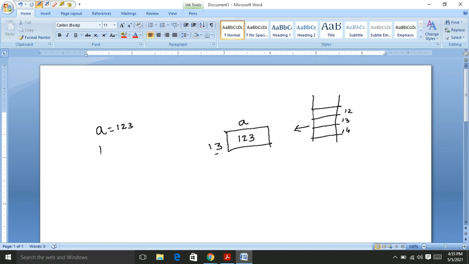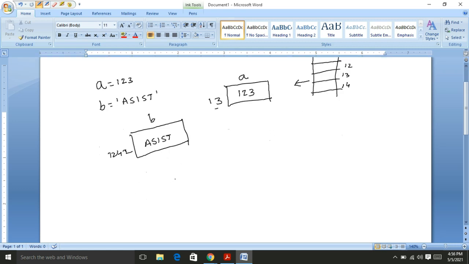Or we are going to write B equal to, suppose, ASIST. That means the name of the memory location is B, and it also has its own system-given identification number, that is address, that may be 1242, and the memory location B consists of the value ASIST. So these are the variables, and we know that in Python there is no need to declare the variables about their type before we write the program.